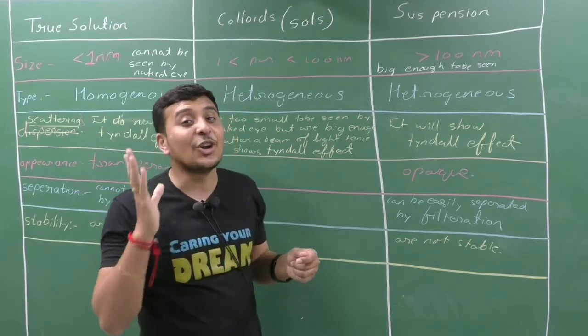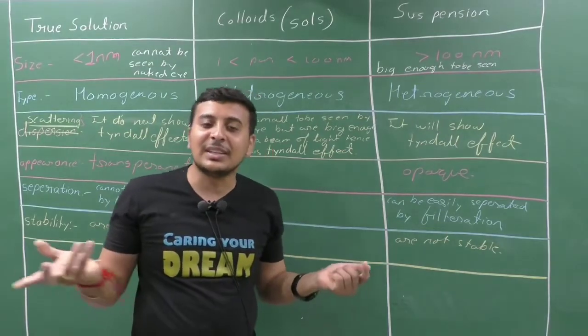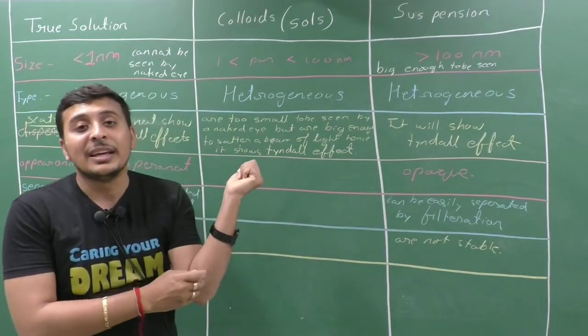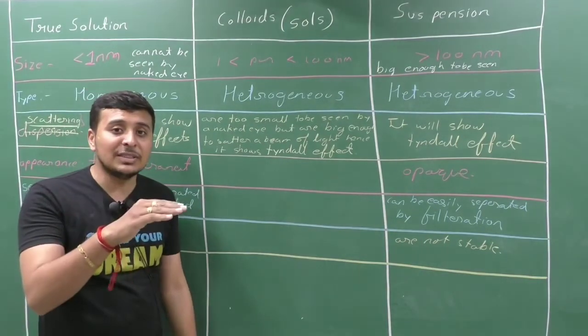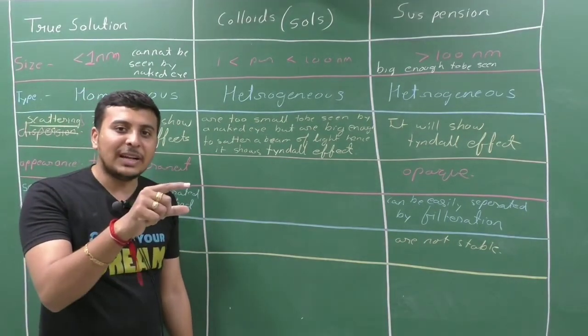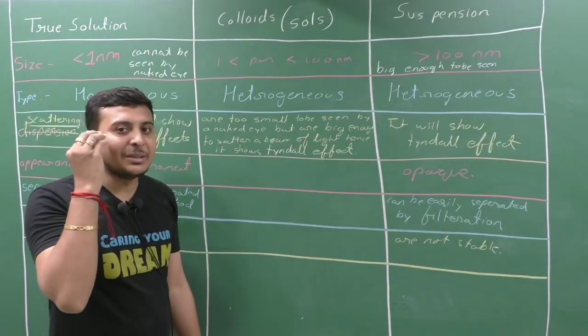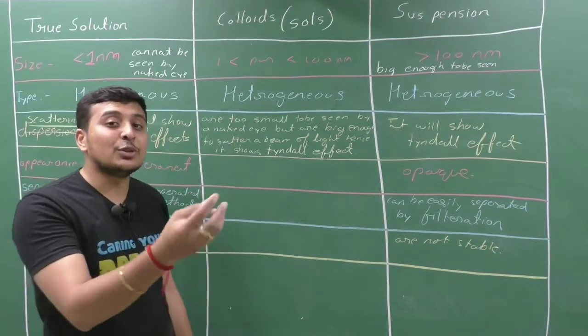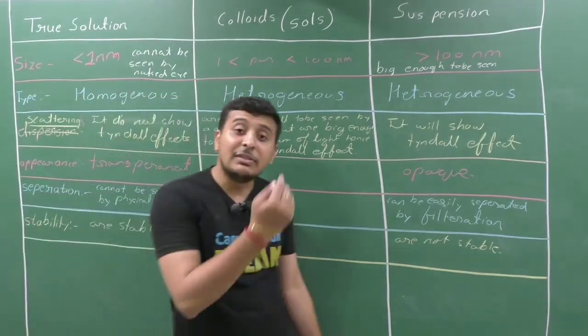Clear? So that is colloids. The smoke present in the atmosphere is colloid. Dust particles roaming in the atmosphere also form colloids. Getting it? Directly it is not visible. But when the path of light is passing, it can scatter a beam of light. So they are too small to be seen by naked eye, but also big enough to scatter a beam of light. So it will always show Tyndall effect.